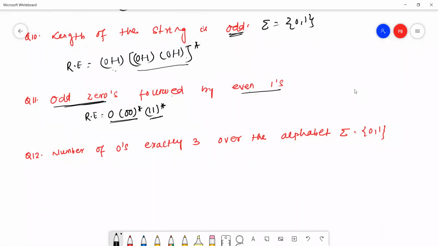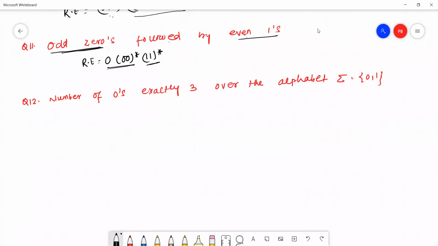Next question: number of zeros exactly 3 over the alphabet 0, 1.